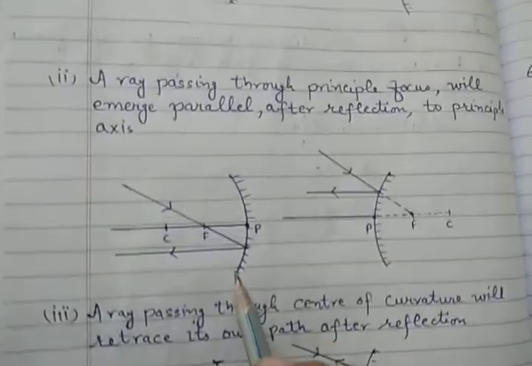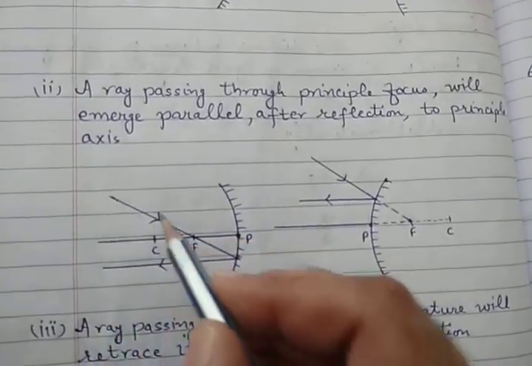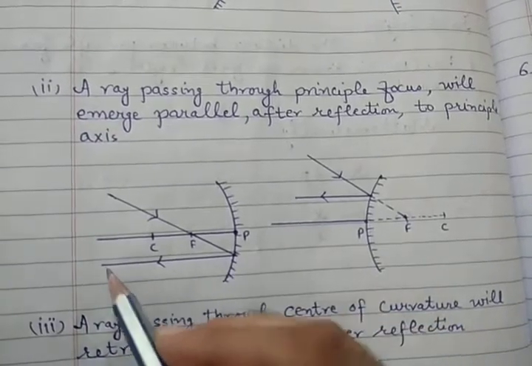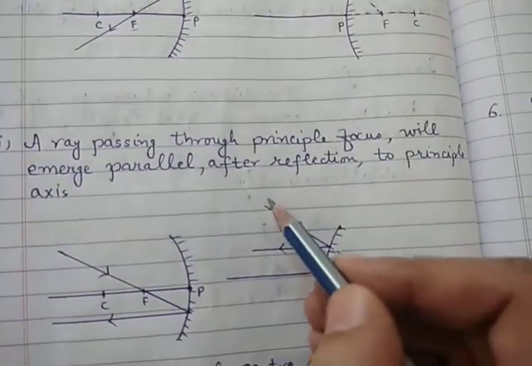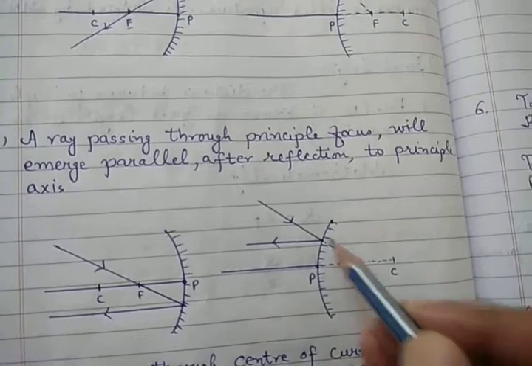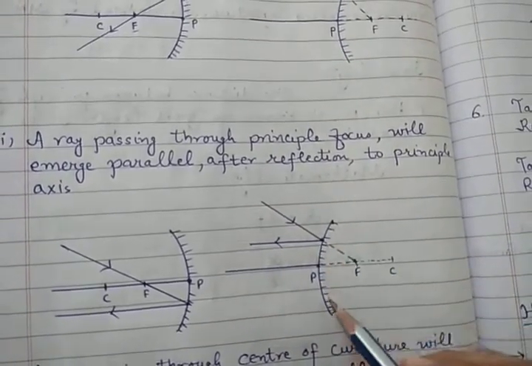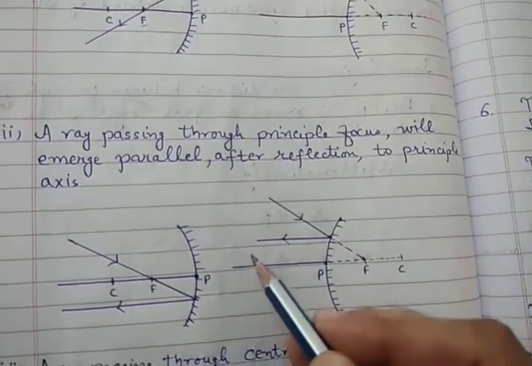Now the second rule is there. If the ray of light is passing through the focus, after reflection from the reflecting surface, it will become parallel. A ray of light passing through the focus, after reflection, because it will be reflected back from this part, this is the reflecting surface, it will become parallel. This is the second rule.